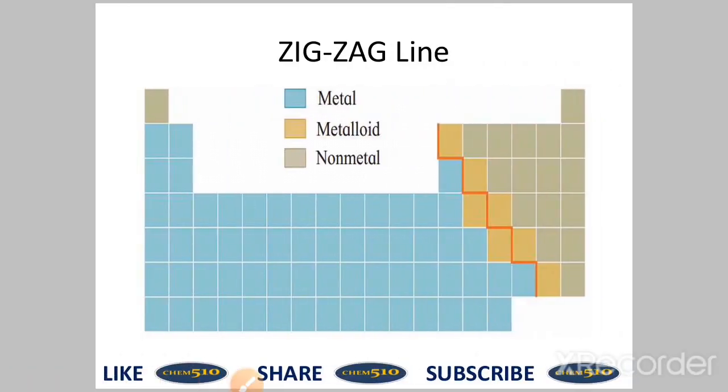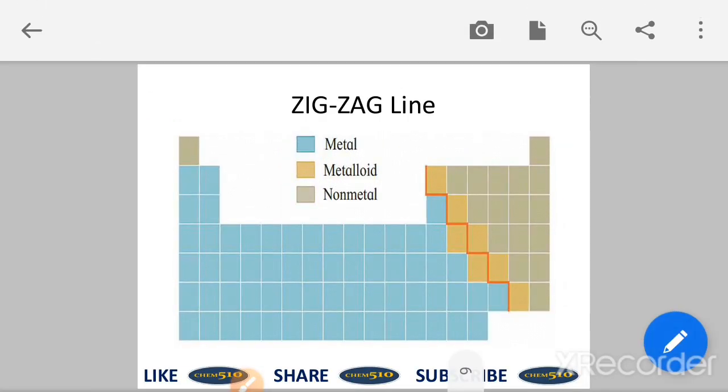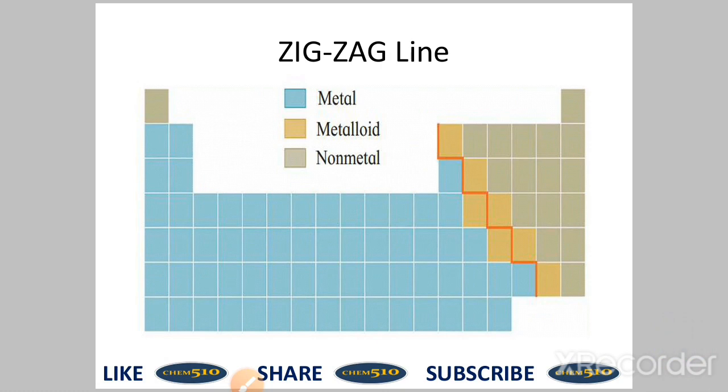This is one characteristic of the modern periodic table. Here we can see one zigzag line present in the modern periodic table. We see that the orange colored zigzag line is present in the periodic table. This separates metals and non-metals. The upper part of the zigzag line is non-metals, and the lower part of the zigzag line is metals. On the zigzag line there are metalloids.